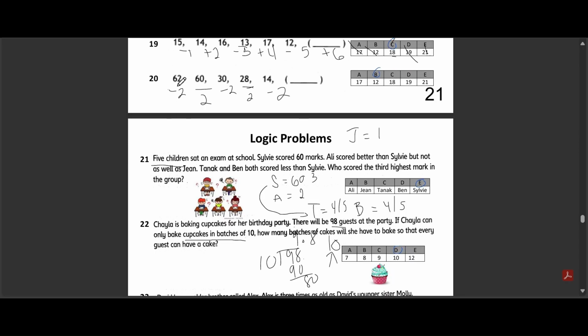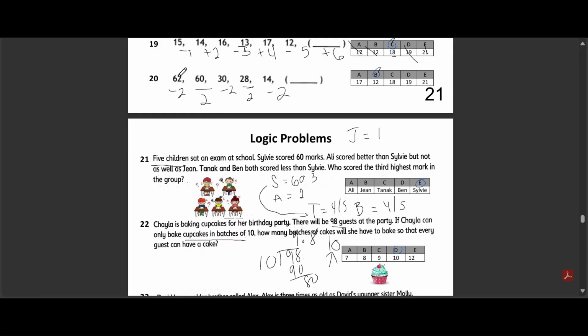Question 20. We have another sequence. 62, 60, 30, 28, 14, and we need to find the next number. Your options are option A, 17, option B, 12, option C, 18, option D, 19, option E, 21. The correct answer is option B, which is 12.